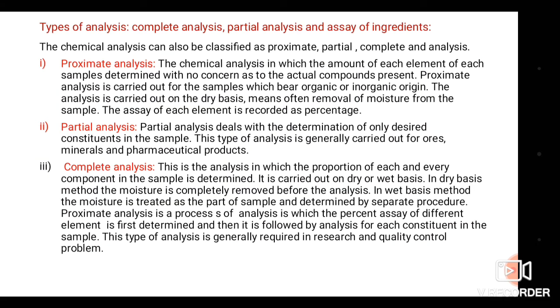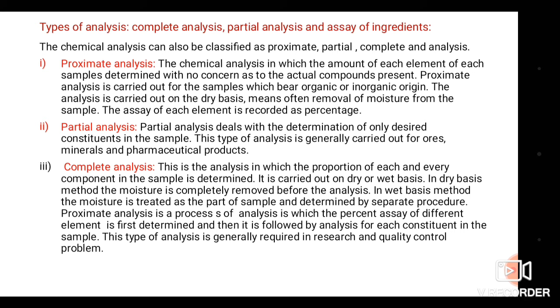The chemical analysis can be classified as proximate, partial, or complete analysis. Proximate analysis is the chemical analysis in which the amount of each element of each sample is determined with no concern for the total actual compounds present. Proximate analysis is carried out for samples which bear organic or inorganic origin.